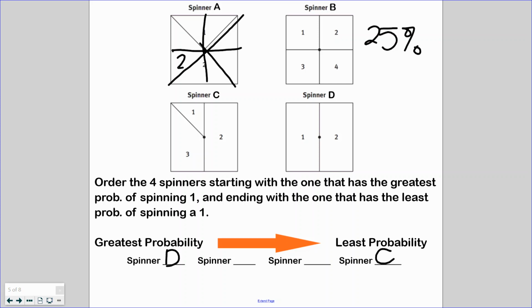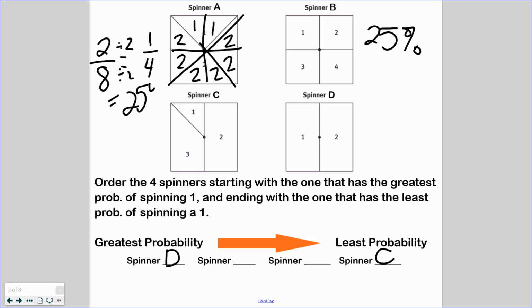Okay, so this is a 2, and this is a 2, and this is a 2, and this is a 2, and this is a 2, and this is a 2, and this is 1, and this is 1. So we have 2 out of 8, which, when I simplify, is 1/4. Oh snap, that's also the same thing as 25%. So A and B actually have the same probability. So let's go ahead and say A and B, mostly because they are tied for the same amount of space.